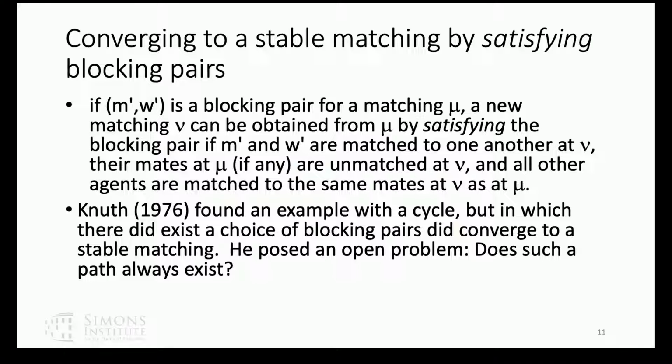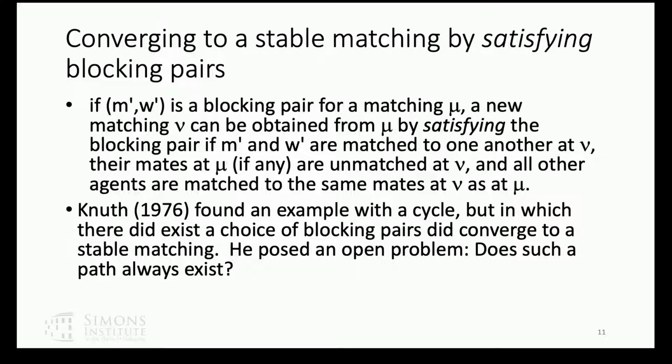One way you could hope to get to a stable matching is by starting from an unstable matching, finding a blocking pair, and creating a new matching that satisfies that blocking pair by matching them to each other. So now you've repaired a blocking pair, okay? Everyone else you're leaving the same, except possibly those who were matched at the matching you're starting from that has a blocking pair, and they're now single. Okay, so that's what I mean when I say that a new matching can be created from an old one by satisfying a blocking pair.